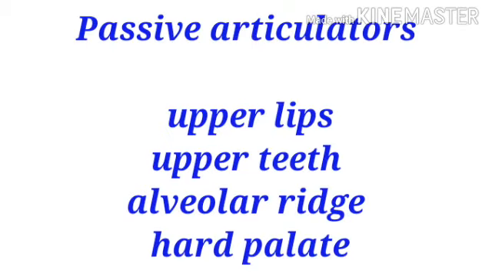The speech organs are divided into two groups: passive articulators and active articulators. Which organs are called passive articulators? Upper lips, upper teeth, alveolar ridge and hard palate. The reason these organs are called passive articulators is that during the articulation of the sound, they are fixed. They remain unchanged.